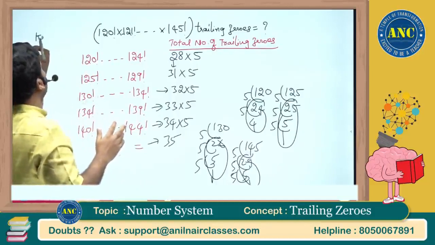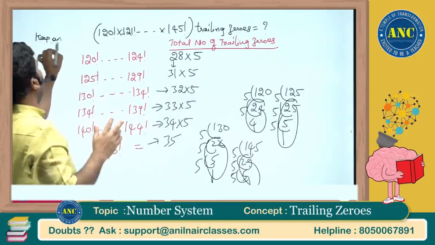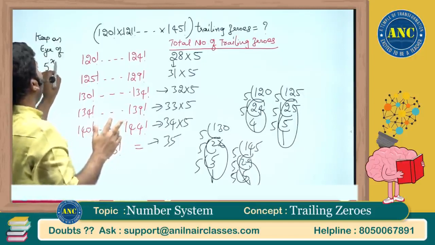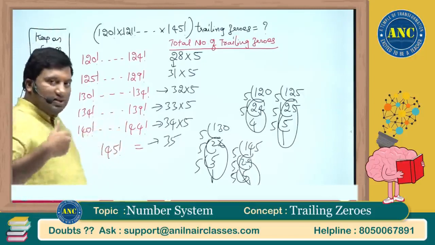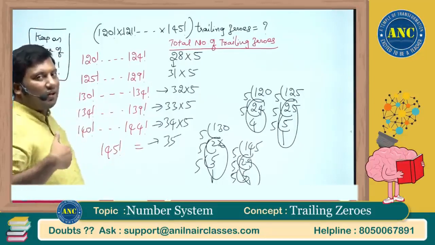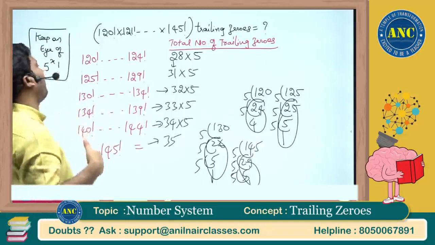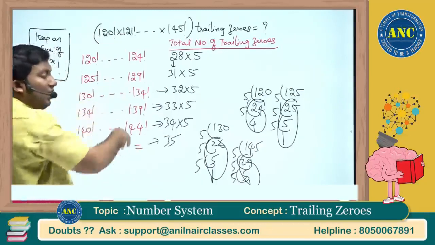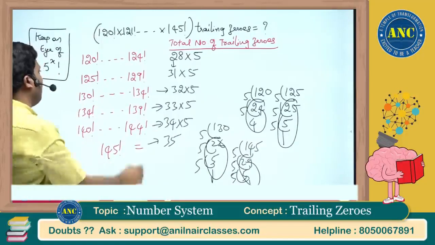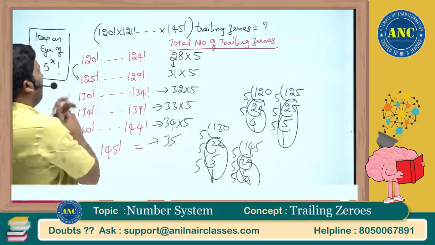Keep an eye on 5 power x factorials. Whether it could be 25 factorial or 125 factorial or 625 factorial and so on. Keep an eye on all these numbers. There will be a jump.